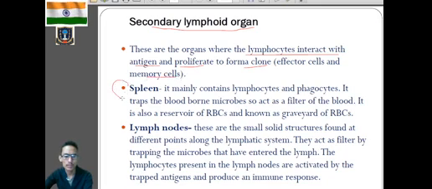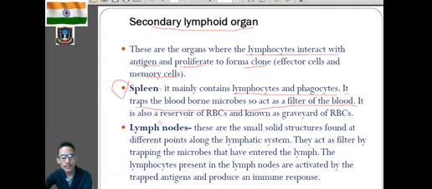So we'll talk about the spleen, the first secondary lymphoid organ. It contains lymphocytes and phagocytes. Phagocyte means a cell which will engulf foreign particles. Its function is to trap blood-borne microbes, so it acts as a filter of the blood. That means it will trap and phagocytose those microbes which are present in the blood. Filter of the blood means it will remove those microbes.